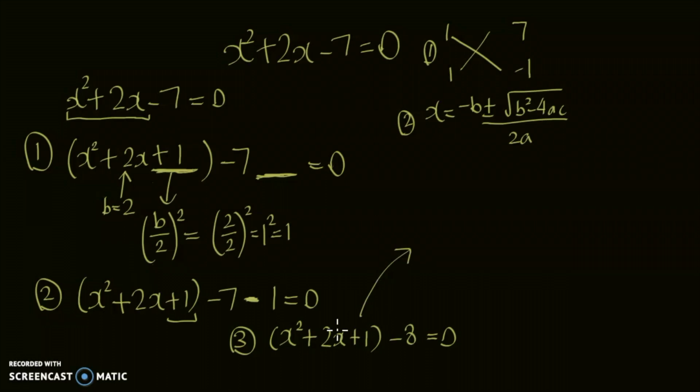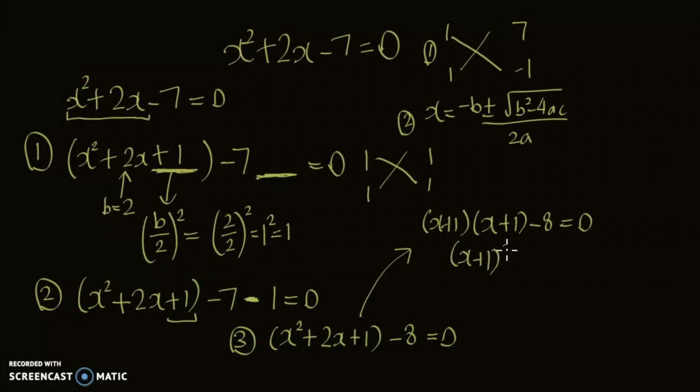But we still have to factorize this. As you can see, x squared plus 2x plus 1 is factorable by the cross method. What's that going to be? 1, 1, 1, 1. So x squared plus 2x plus 1 using the cross method is going to be x plus 1, x plus 1, minus 8 is equal to 0. So now we have x plus 1 times x plus 1, which can also be written as x plus 1 whole squared minus 8 is equal to 0.